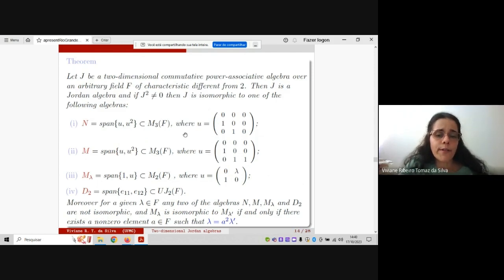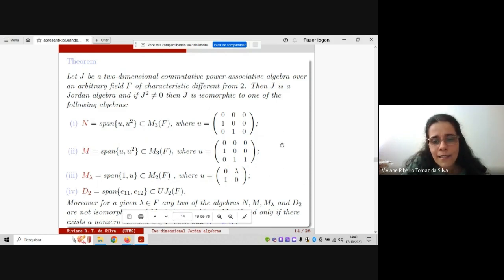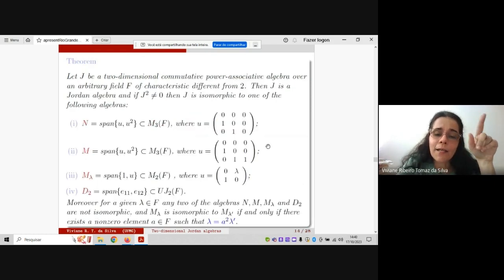And as a corollary of this, we can obtain, for instance, the classification of two-dimensional Jordan algebras over the complex numbers or the real numbers. And for instance, see here that the condition is the following, let me go back, you can see that lambda is equal to A squared lambda prime.